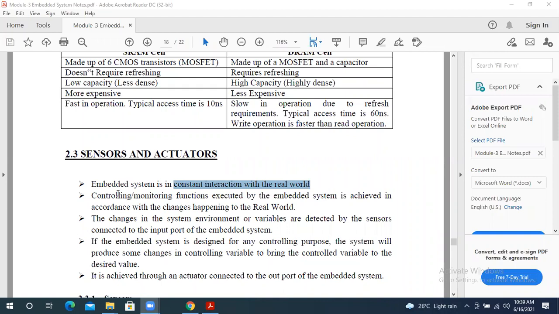And the next point is that controlling and monitoring are very easy using embedded systems. That is the main thing. That's why we are moving to embedded systems, because we can easily control and easily monitor the data. We already saw these two things in the first topic. Monitoring means, I took the example of the pulse oximeter, where we can see our blood pressure, oxygen level, and heart pulse. That is called monitoring. Like this, we have very useful information regarding embedded systems.